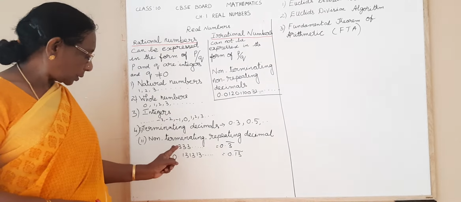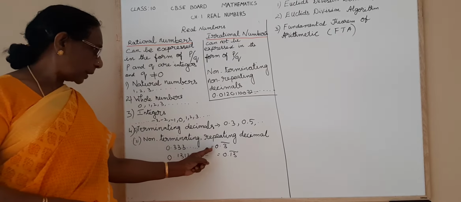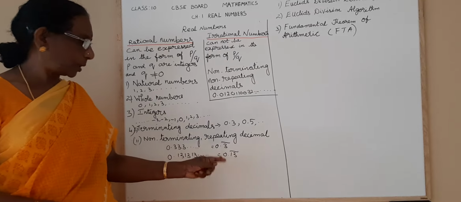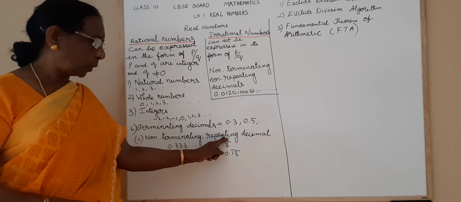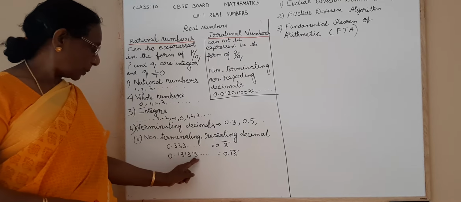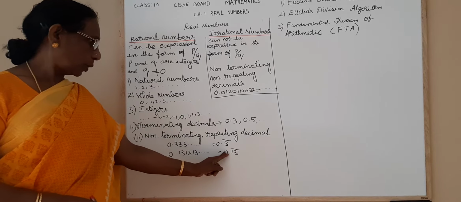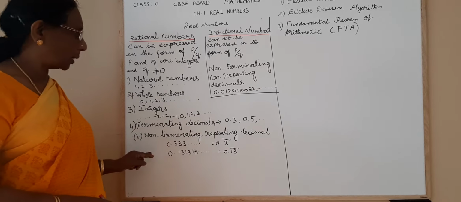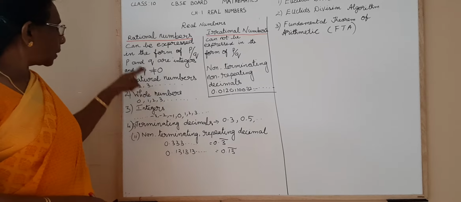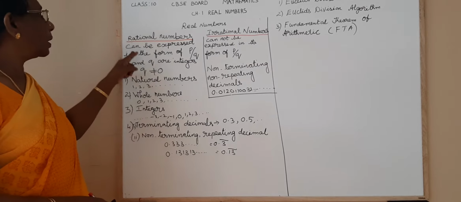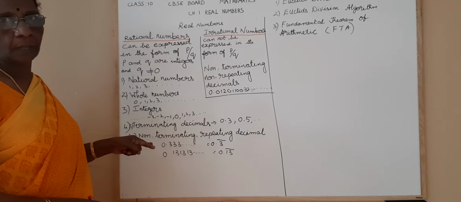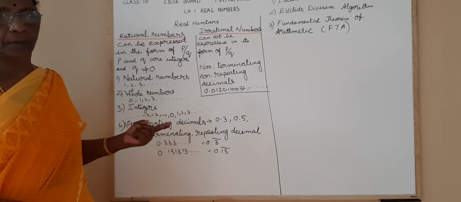Isn't it, children? So this 0.333, you can express in a short form as 0.3 bar. And in this one, how many digits are repeating here? 1, 3. So you can write in the short form 0.13 bar. This is very important. Have you understood now? So all these together are rational numbers. So, have you understood? I think you may have recalled that.